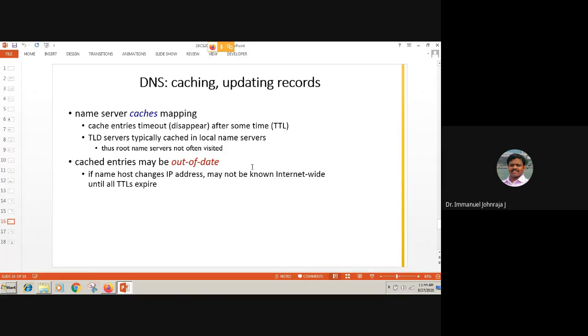The reason is you have resolved it today. Tomorrow, the particular server might have changed its IP address for the same domain. That IP might be given to some other URL. Now your cache entry in your local DNS is outdated. That's the reason every one of these cached entries has its own timestamp and TTL value, so that it expires after a certain time. That is also with DNS.